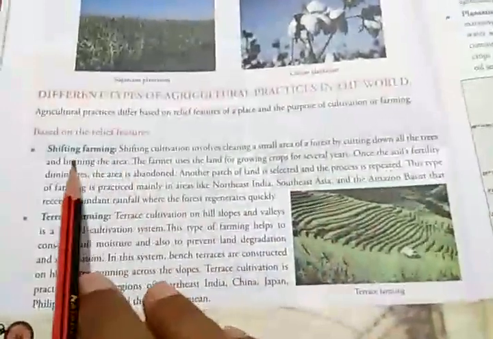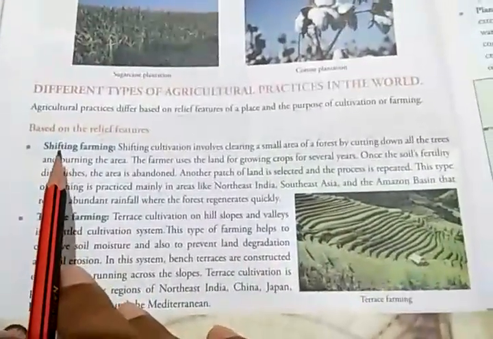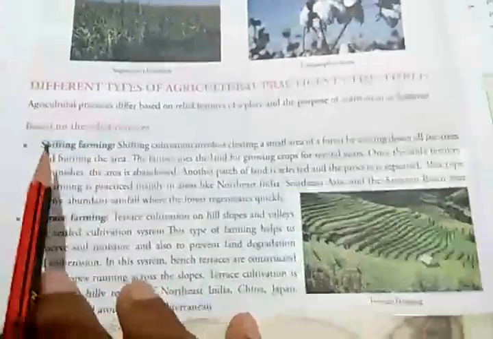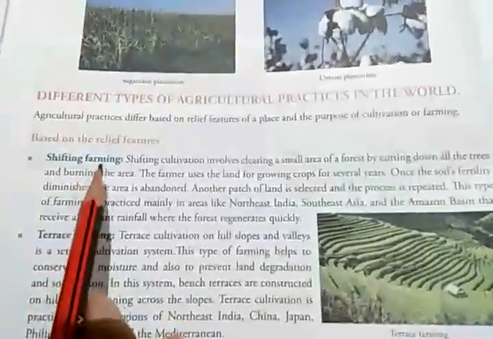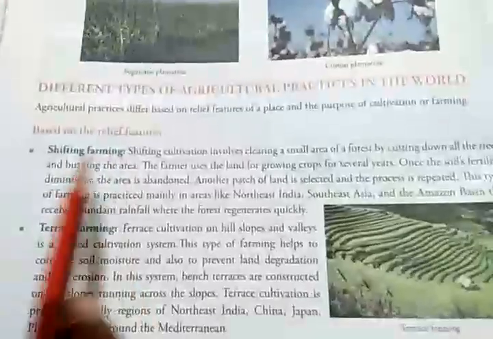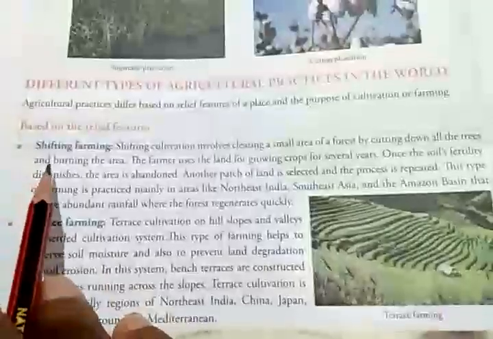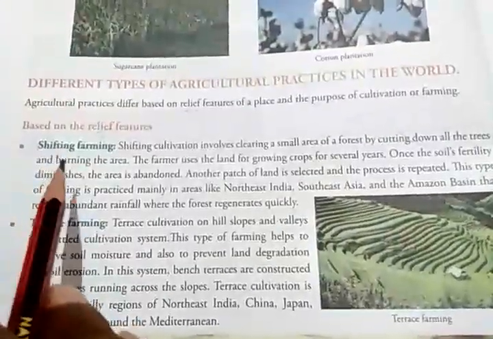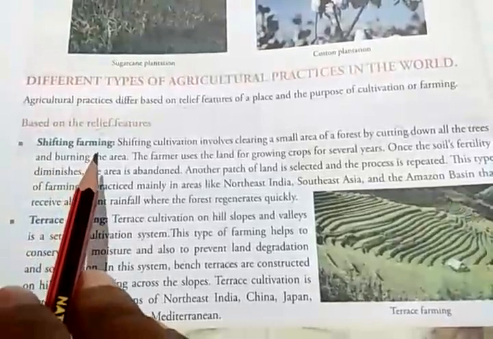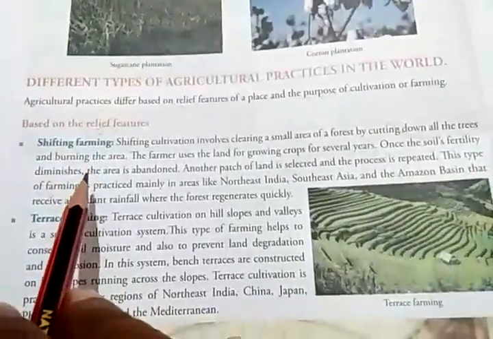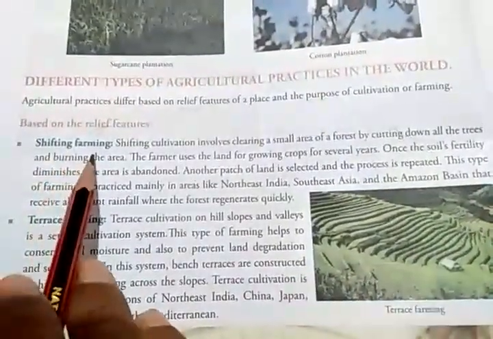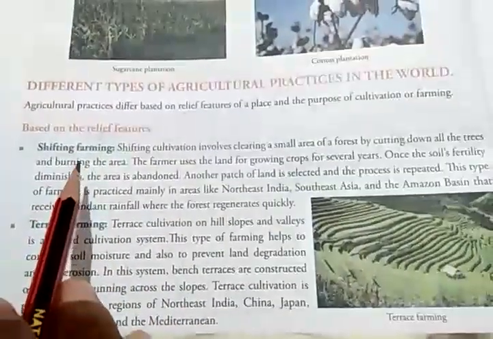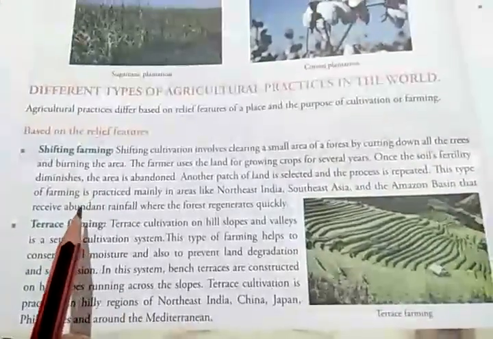What is shifting farming? Shifting means changing place, isn't it? Shifting from one place to another. When farming is shifted from one place to another, how is it done? This is also known as the slash and burn method. This type of farming is practiced in forest and hilly areas, where plenty of forest is there.